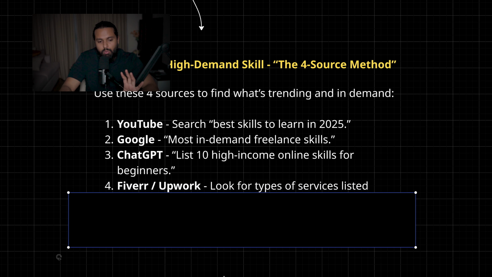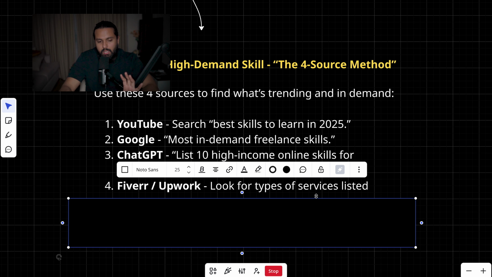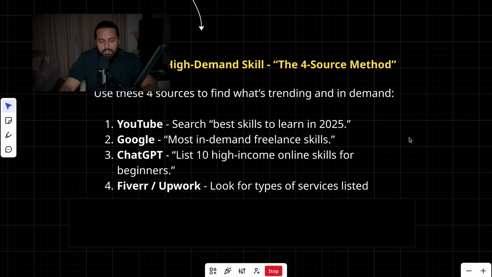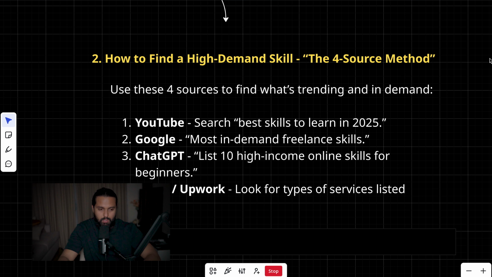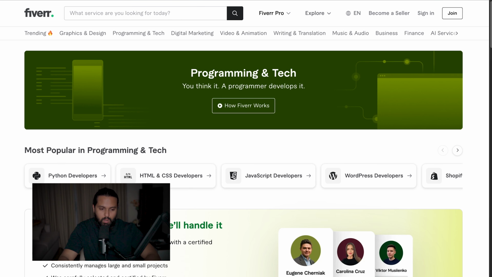But the most effective method I found is go to freelancing websites, the service marketplaces like Fiverr and Upwork, and they have listed tons of service categories in their websites, so that you can go through each and every one of them and you can find a skill that you really like. Let me show you what I'm talking about. If you go to fiverr.com, you can see they have listed tons of service categories on their website.